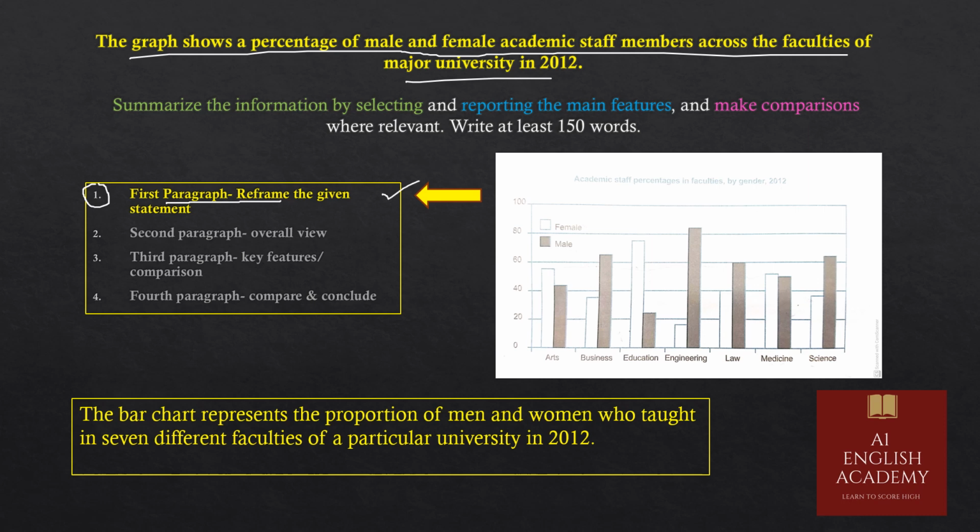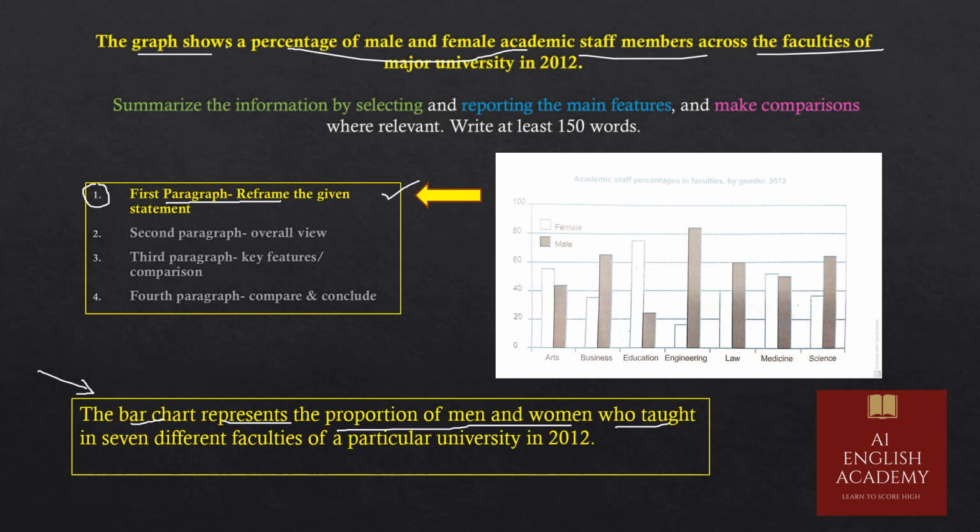Okay, so here I have mentioned the bar chart represents the proportion of men and women who taught in 7 different faculties of a particular university in 2012. Instead of the graph, I have used the word the bar graph because this is a bar graph. Then instead of shows, I have used represents. Then a percentage of male and female, then I use the proportion of men and women. Academic staff members, that means who taught across the faculties.